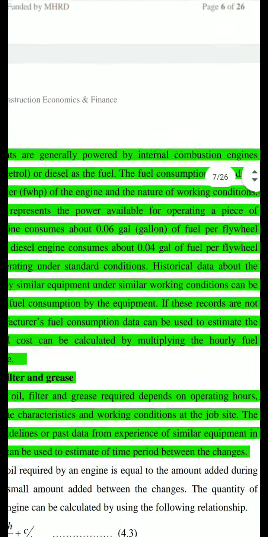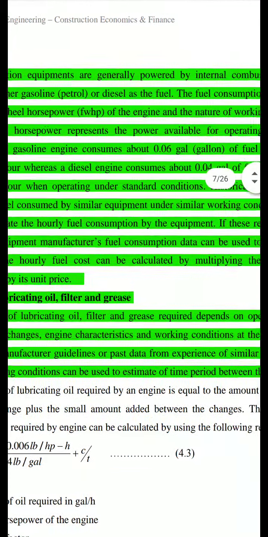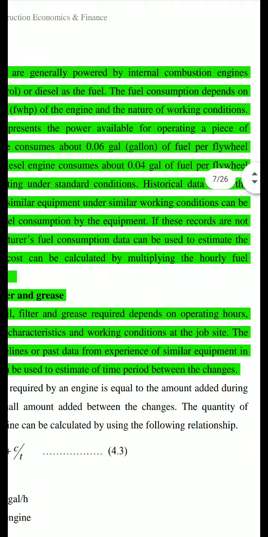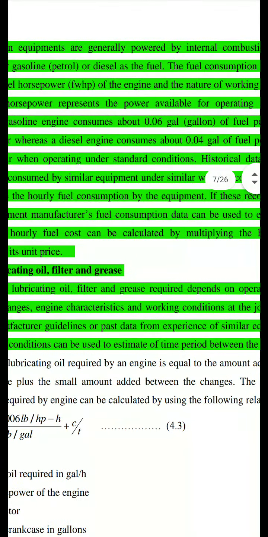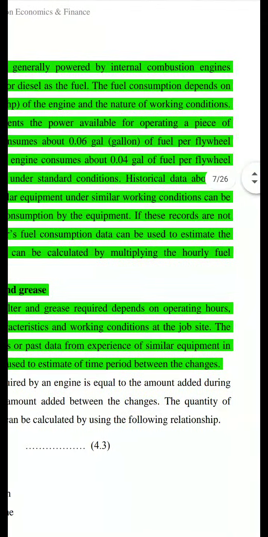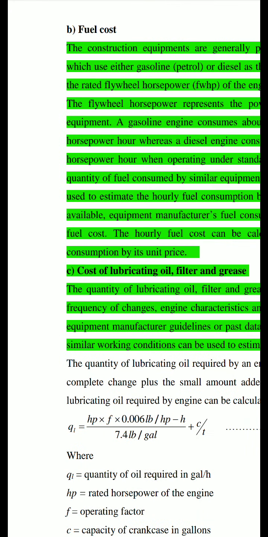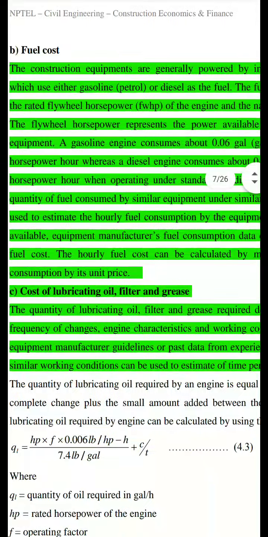Historical data can be used to estimate the hourly fuel consumption by the equipment. If these records are not available, same as before, you can use the equipment manufacturer's fuel consumption data. Similarly, hourly fuel cost can be calculated by multiplying the hourly fuel consumption by its unit price. So you will calculate how many gallons of fuel are required, then multiplying by the cost of the fuel, you will get the total cost of the fuel.